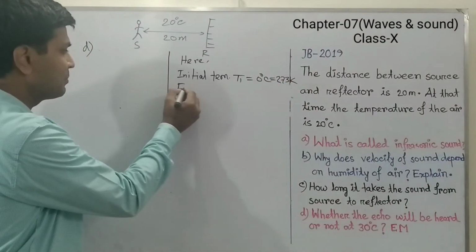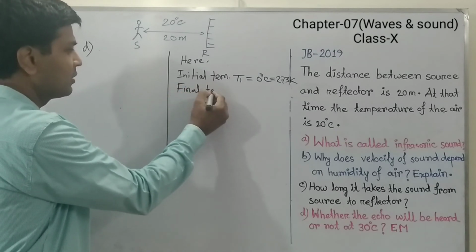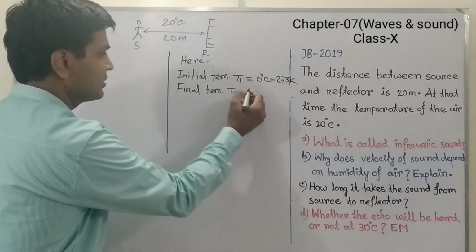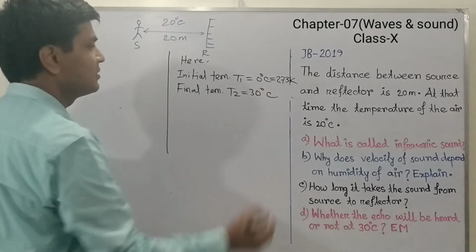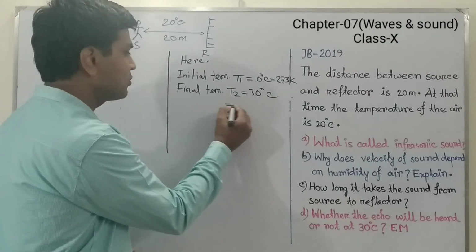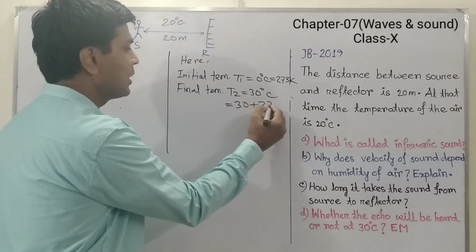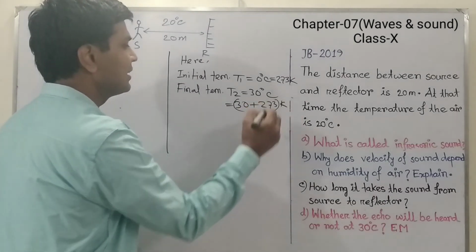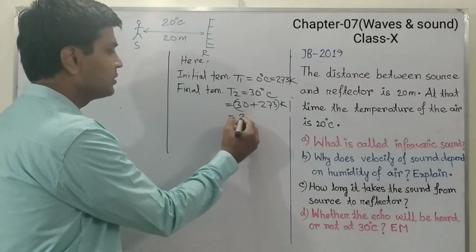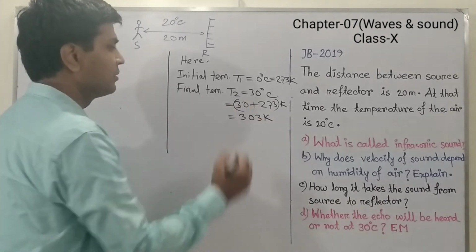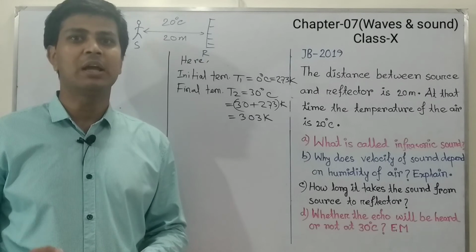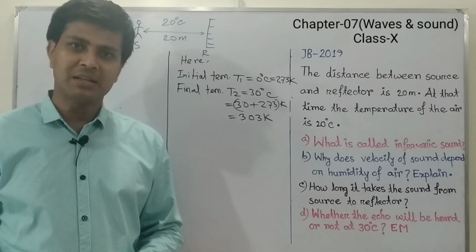Now the final temperature is T2, whose value is 30 degrees Celsius, and we have to convert Celsius to Kelvin, so we add 273 to 30 degrees. Then the answer will be 303 Kelvin, and we know at 0 degrees Celsius temperature the velocity of sound in air is 330 meter per second.